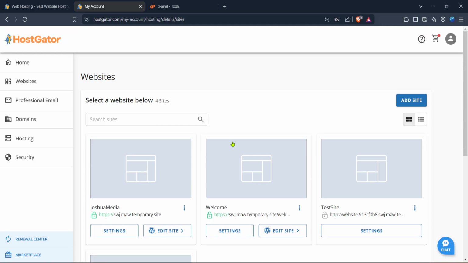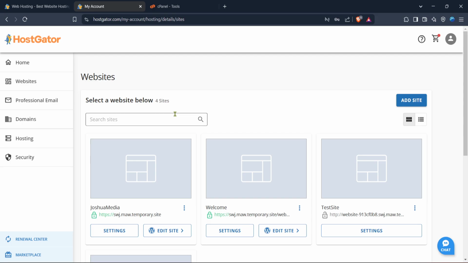From here, look for a section titled My Account or similar terminology, and within there spot the link that says Hosting. Clicking on this will bring you to a more detailed page about your hosting plans. Here you will see all the hosting plans you are subscribed to, including your baby plan.